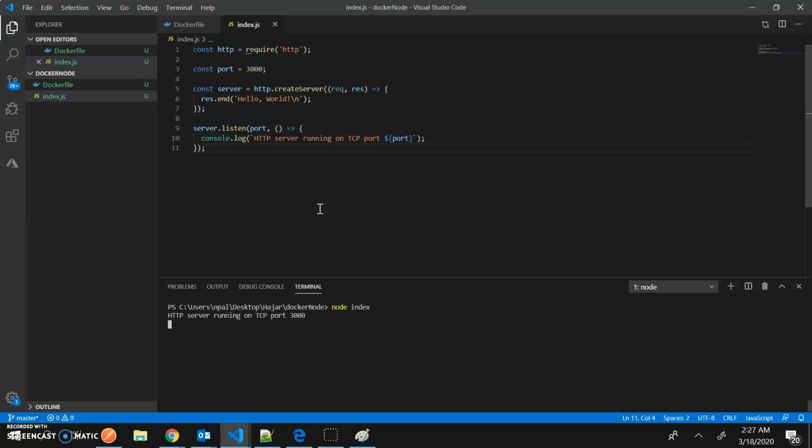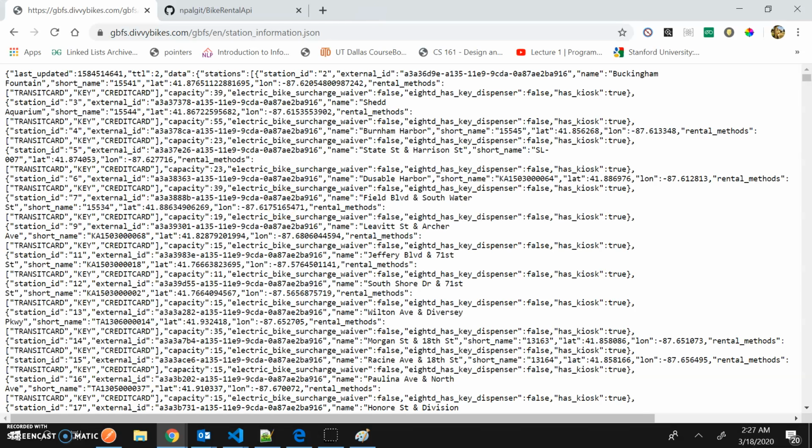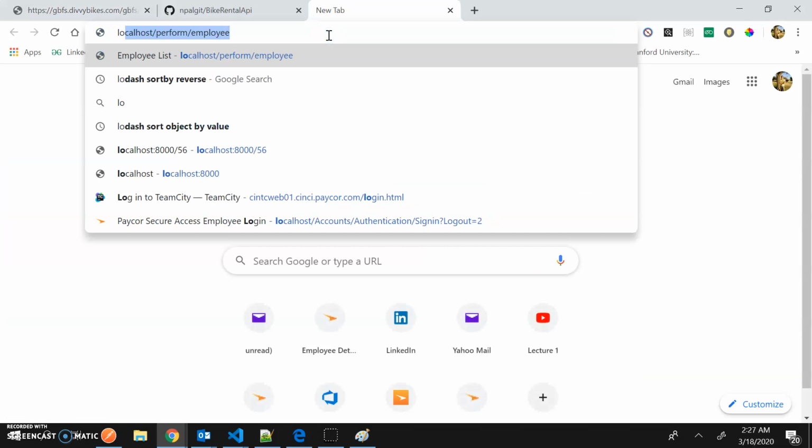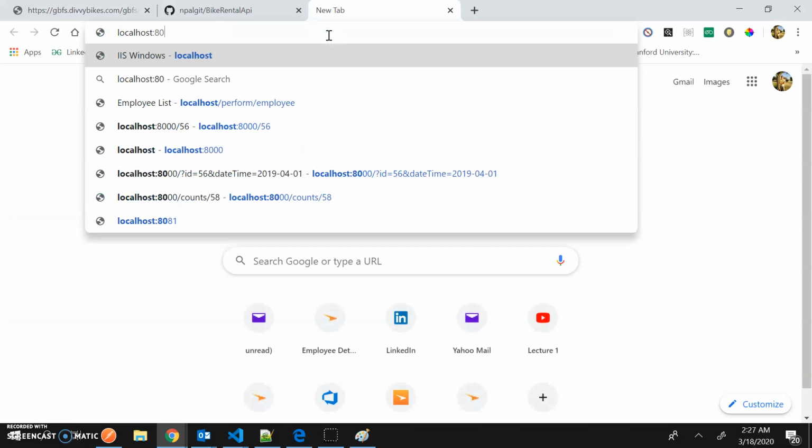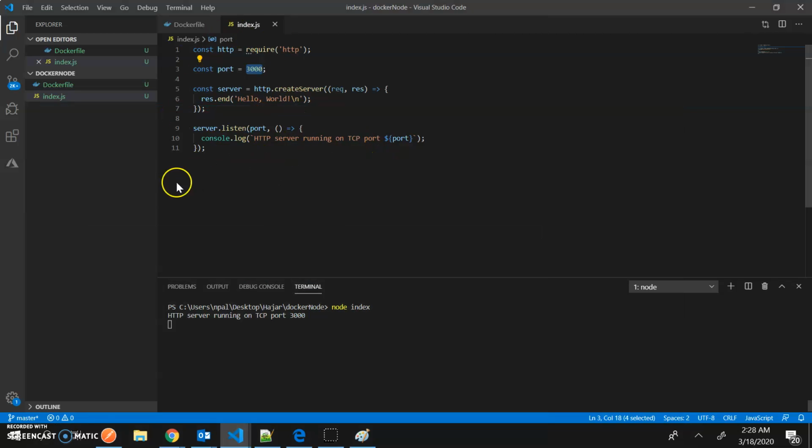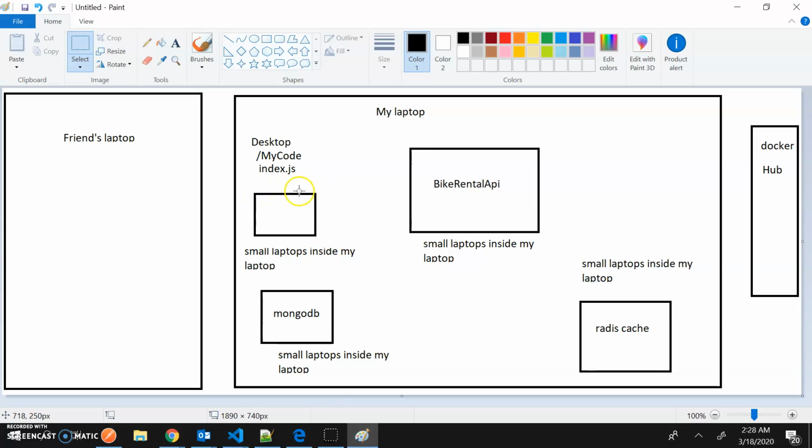If I do that, then this program will be running. What does that mean? It will be listening on port 3000. So if I go to localhost, port 3000, then it's already running, as you can see. So that program in this running condition, I want to transfer it to this basic computer.